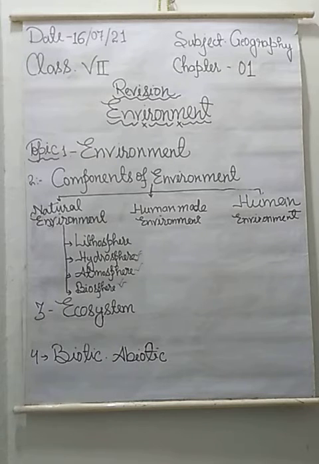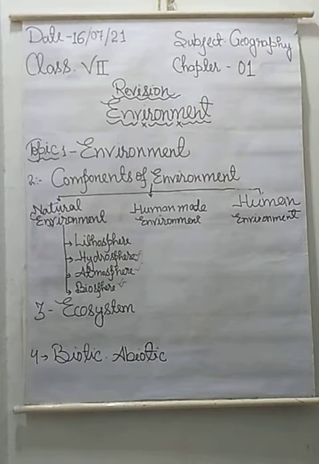So students, in this environment, human beings do different types of activities. They create different types of materials, and they make or construct houses, land, and bridges, and they make different types of materials with the help of the environment to complete their needs and requirements. After that, your next topic is components of environment.